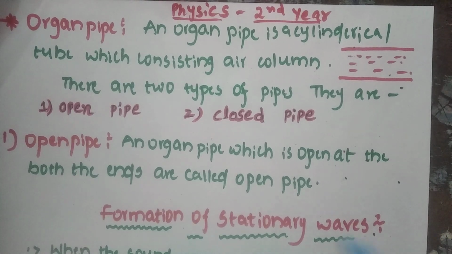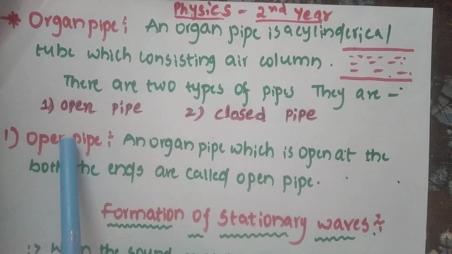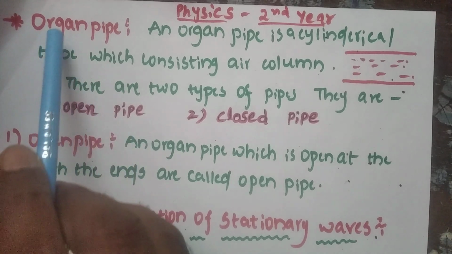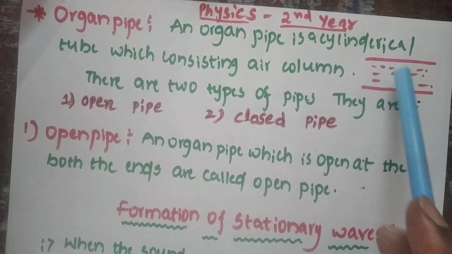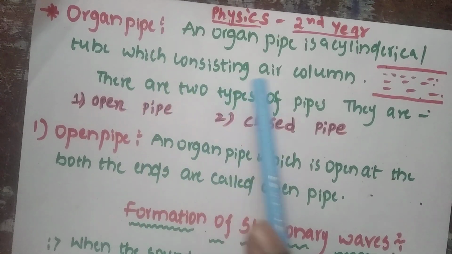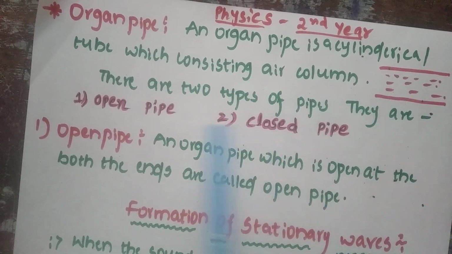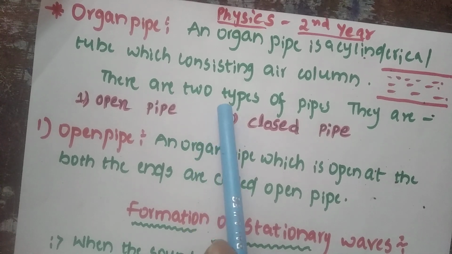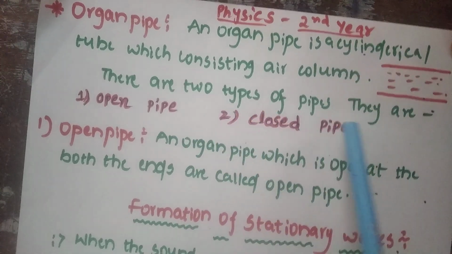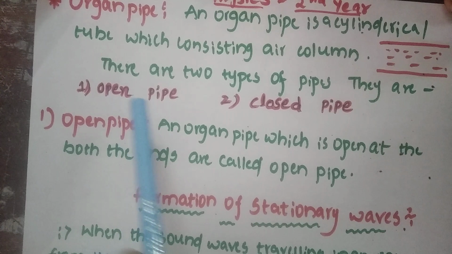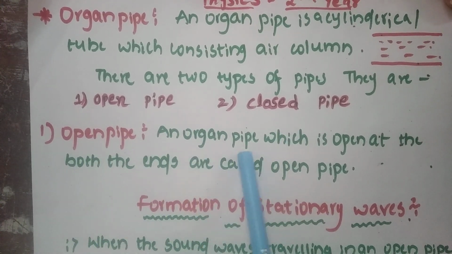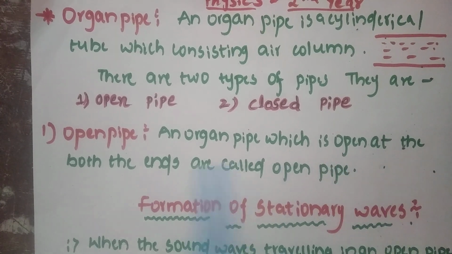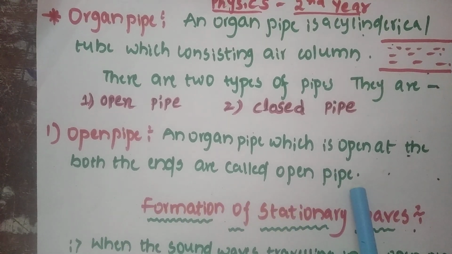Dear students, physics second year, topic is open pipe. Now, an organ pipe. An organ pipe is a cylindrical tube consisting of an air column. There are two types of pipes. One is open pipe, second is closed pipe. Open pipe means an organ pipe which is open at both the ends.